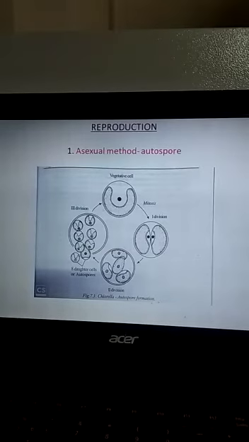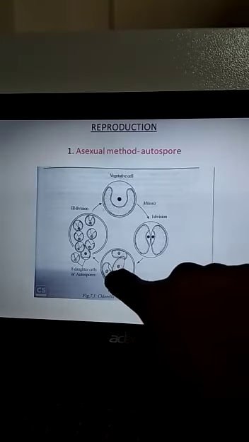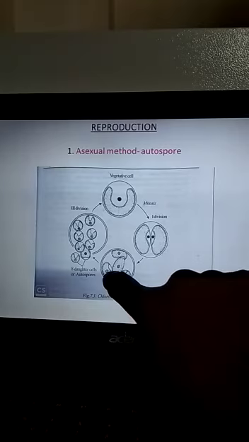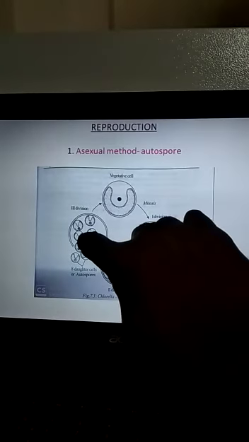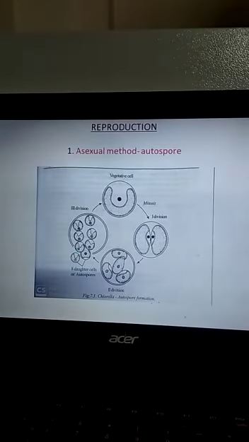These protoplasts become rounded and develop a thick wall around them, resulting in daughter cells called autospores. Each autospore consists of one nucleus and chloroplast, surrounded by a cell wall. Under favorable conditions, it is released and forms an individual Chlorella.